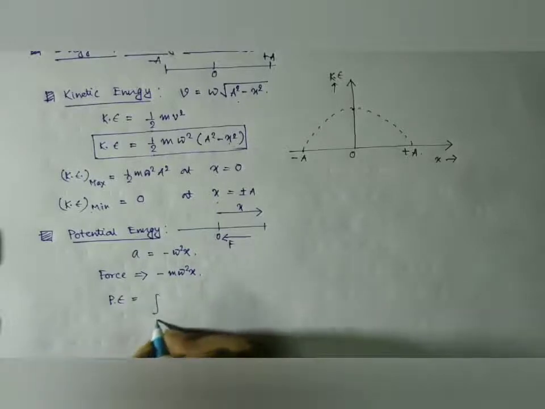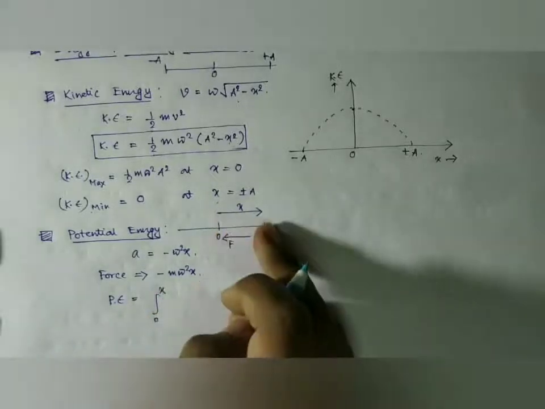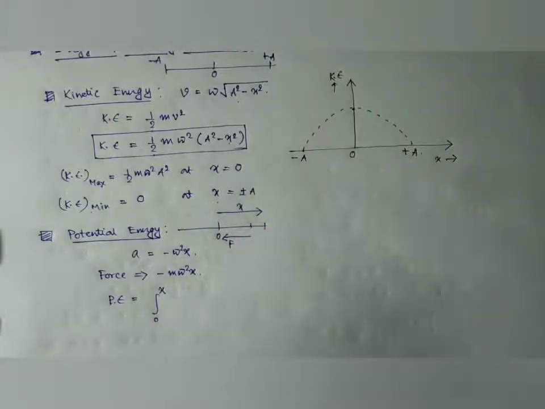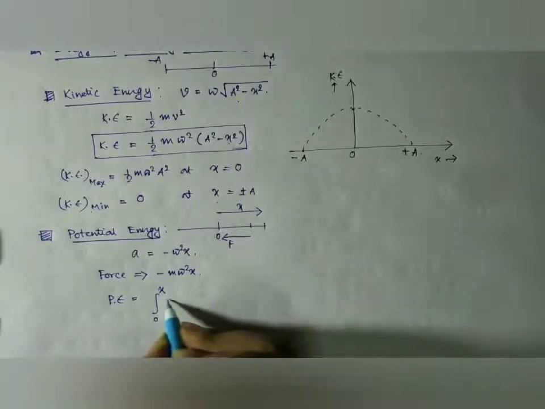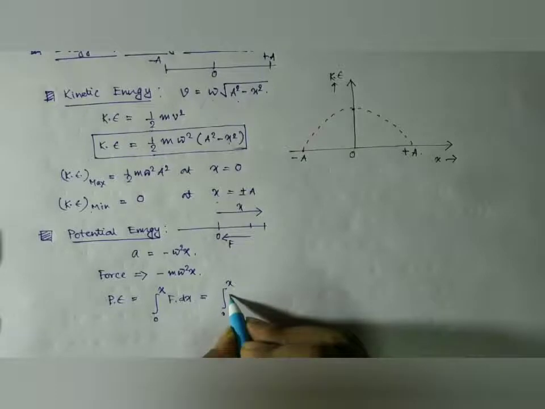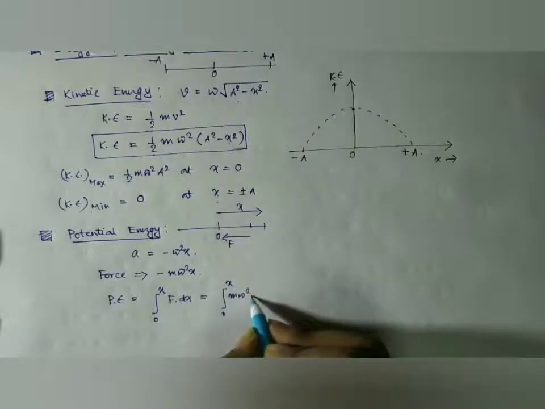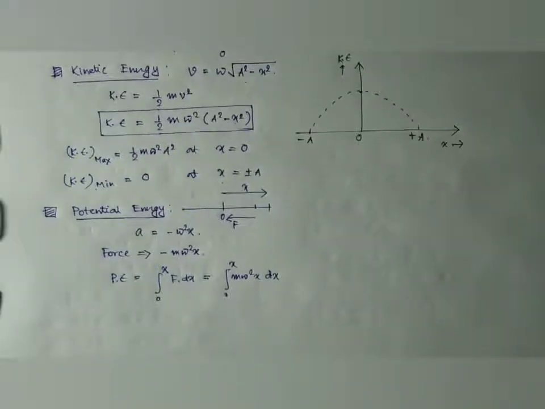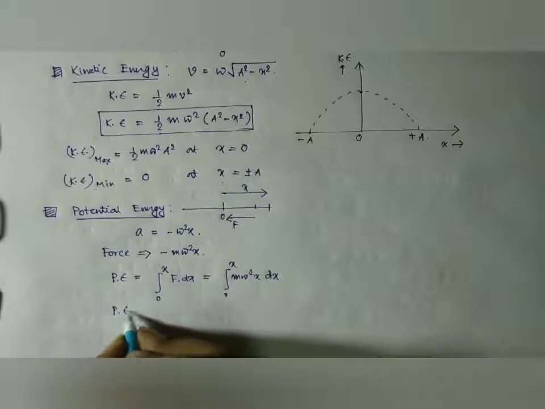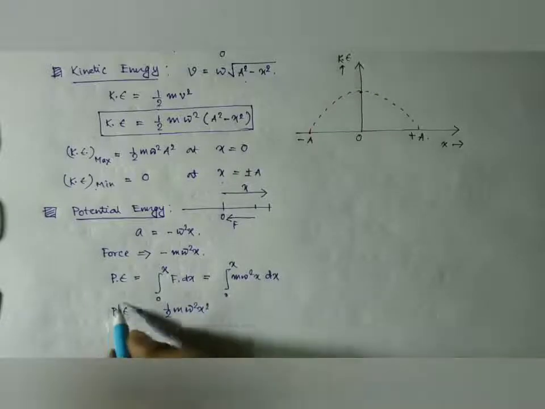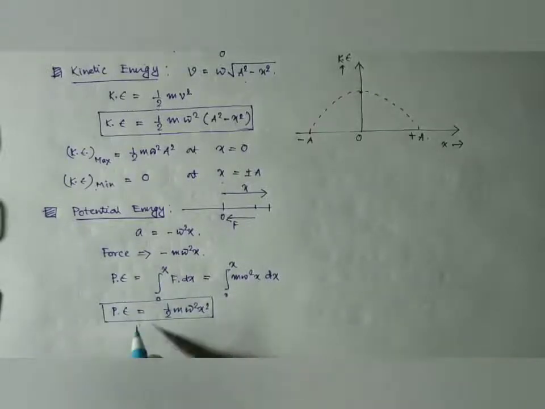So the expression of the potential energy is given by, suppose we are moving the body against this force from 0 to x. So it is force into displacement, that is, integral from 0 to x of m omega square x dx. If we integrate it, we obtain the potential energy as half m omega square x square.